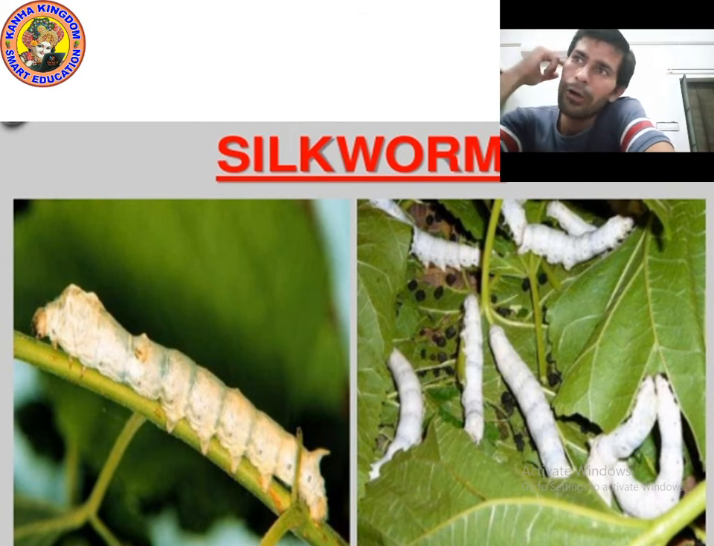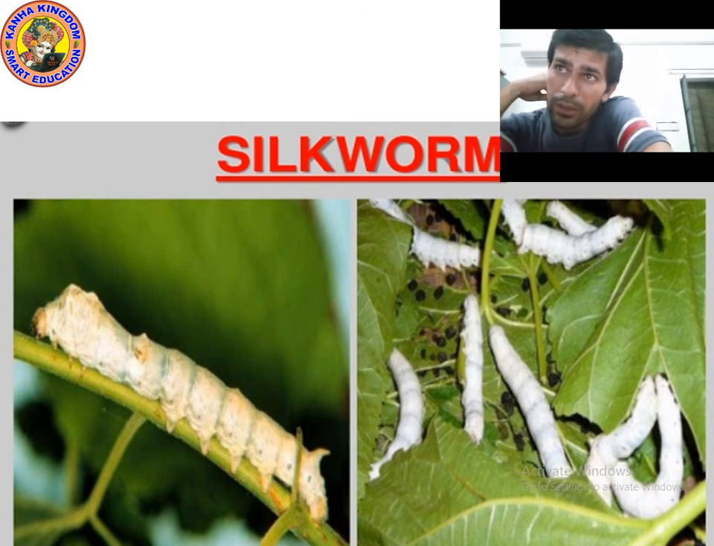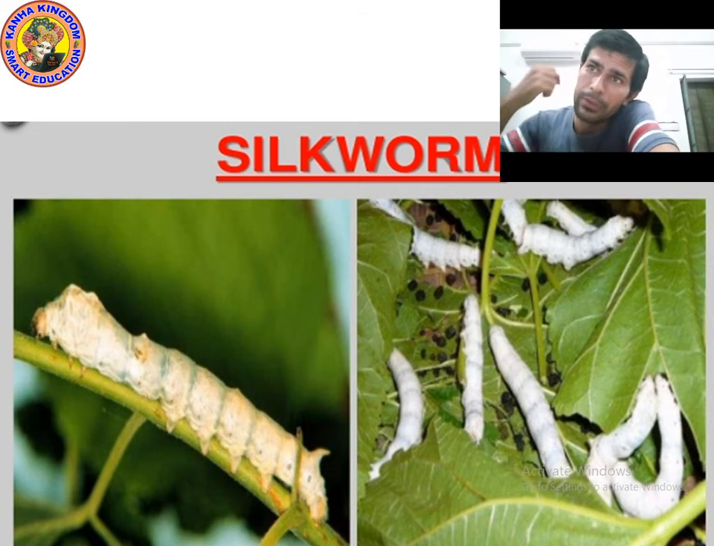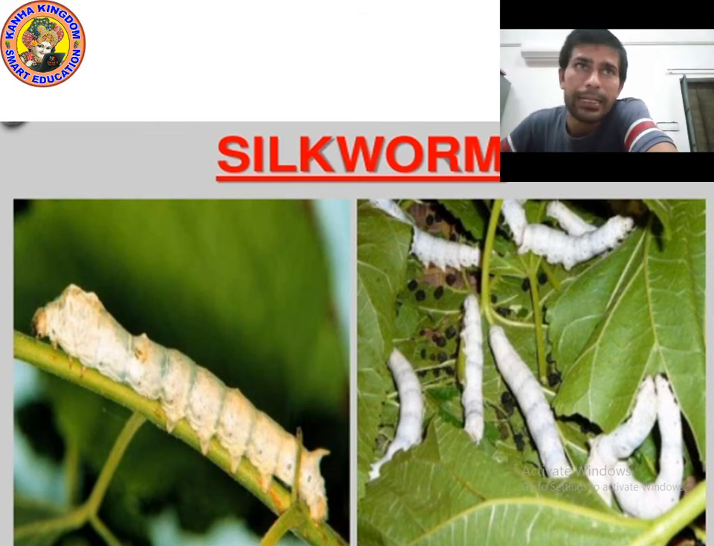So now I want to ask you, which is the most famous silk? Mulberry silk. Okay, and silk is used for many purposes. I will explain silk in detail in the next class. I will explain the complete process.